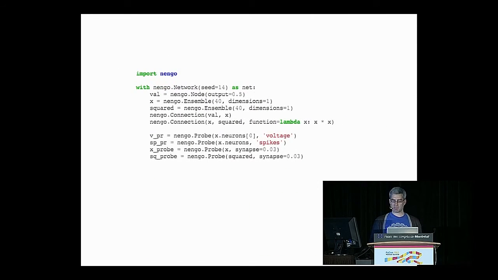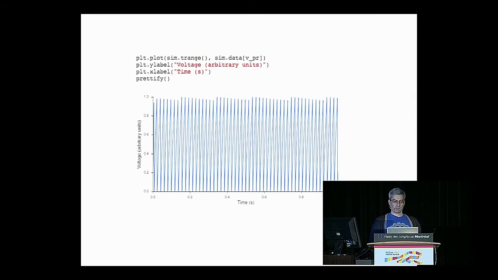So let's look at this happening in Python code. Nengo is a Python library. So we take those nodes and ensembles from before, we group them together in an abstraction called a network, and then we add some probes in order to collect data over the course of this simulation. We create a simulator object, so nengo.Simulator, and pass it the network that you want to simulate. We run it for a second, and so let's look at the things that we've probed in that simulation.